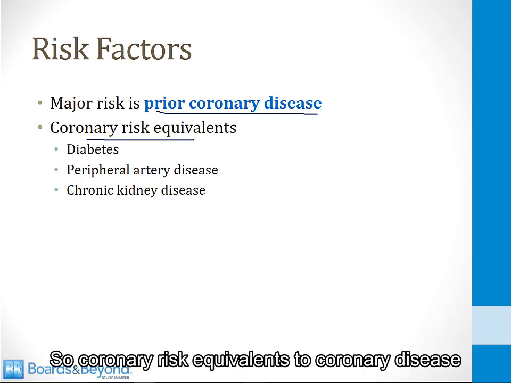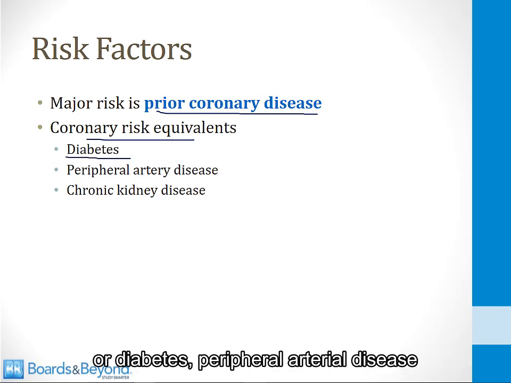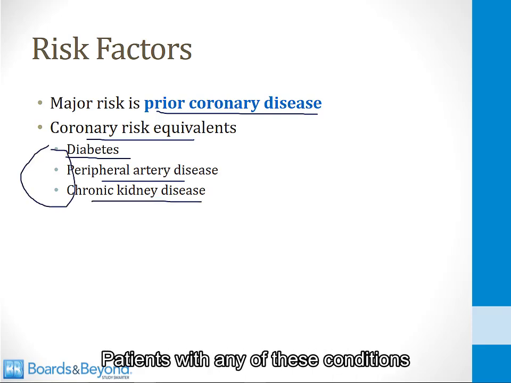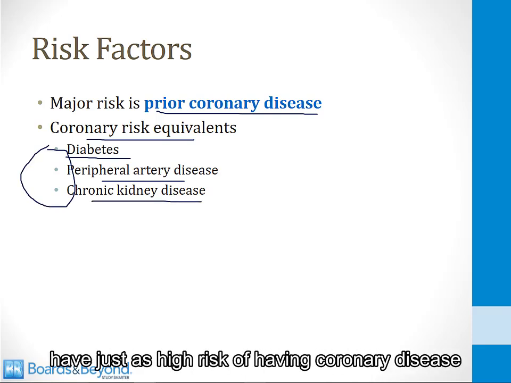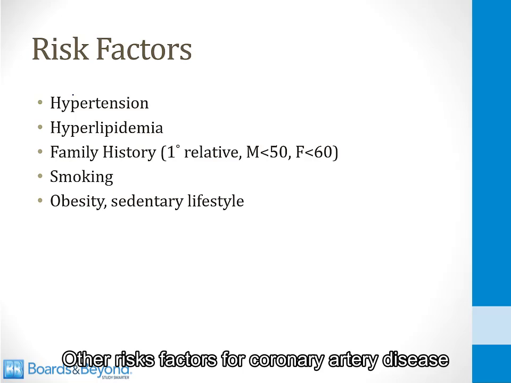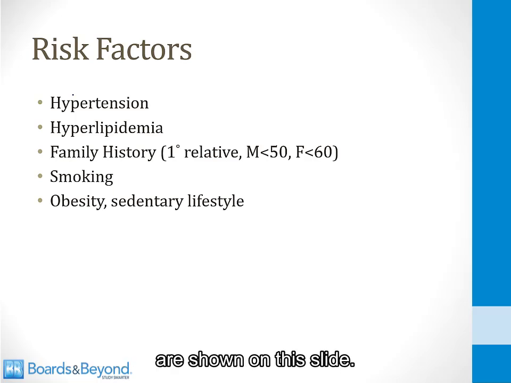So coronary risk equivalents to coronary disease are diabetes, peripheral arterial disease, and chronic kidney disease. Patients with any of these conditions have just as high a risk of having coronary disease as a patient who has already had a coronary event. Other risk factors for coronary artery disease are shown on this slide.